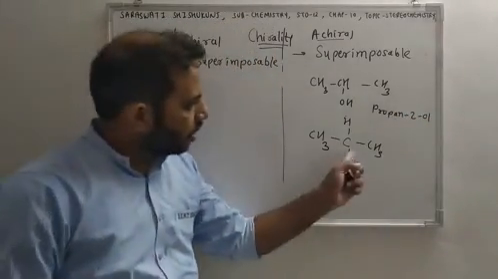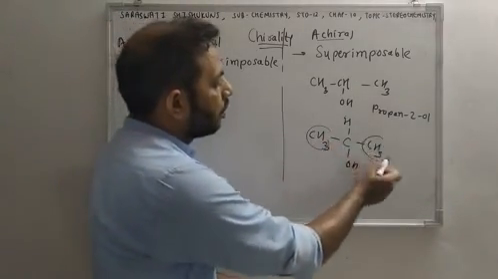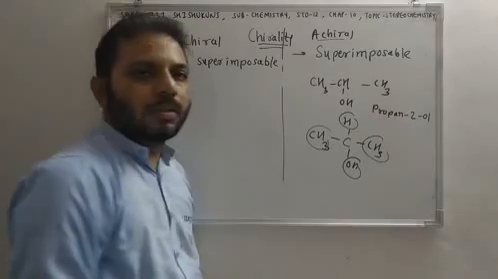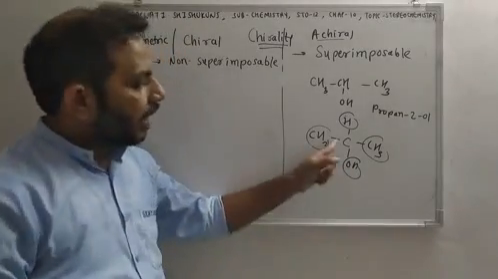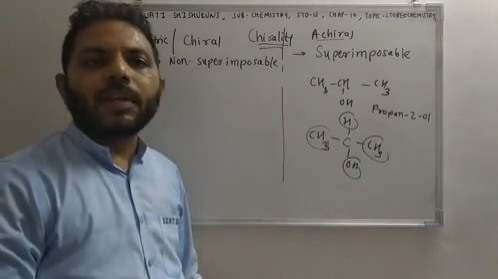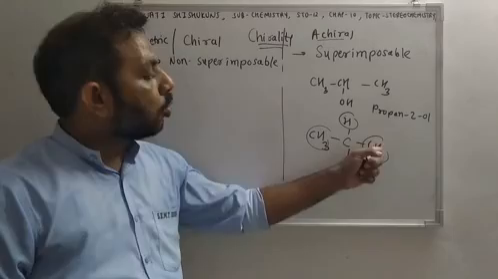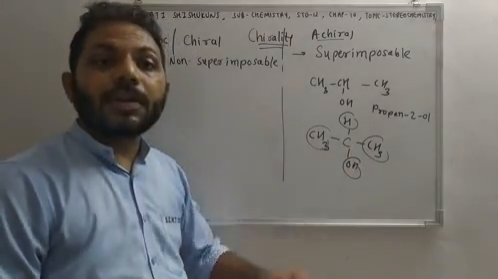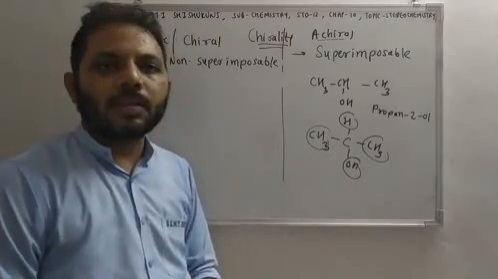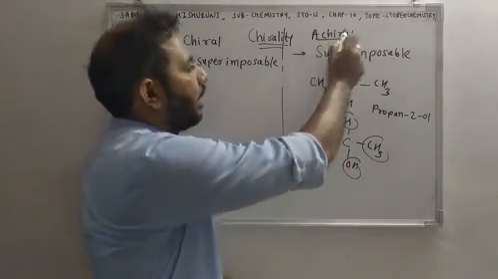Now if you see the structure of propane 2-ol, this carbon is having 2 methyl groups, 1 H and 1 OH. So it is not having asymmetric carbon. The definition of asymmetric carbon is it should be having 4 different groups, but this carbon is having 2 methyl groups which are same. So this carbon is symmetric carbon. It is not asymmetric carbon. So if it is not having asymmetric carbon, we can say that it is achiral.